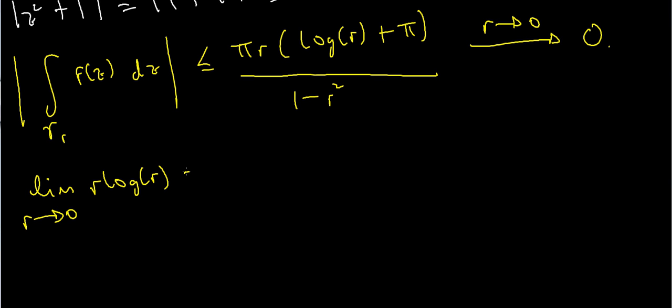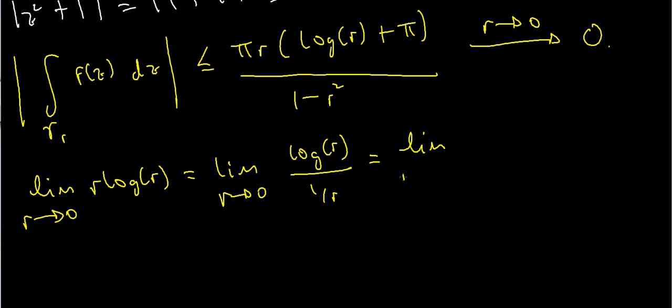So I'm going to write this as the limit as r goes to 0 of the log of r, and instead of multiplying by r, I'm going to divide by 1 over r. Notice that this is exactly the same thing, because if I multiply the top and the bottom by little r, I'm going to get 1 here and r in the top to give me the same expression. So let's use L'Hopital's rule. If I differentiate the top, I'm just going to get the derivative of log r, which is 1 over r. And on the bottom, I'm going to get the derivative of 1 over r, which is minus 1 over r squared.